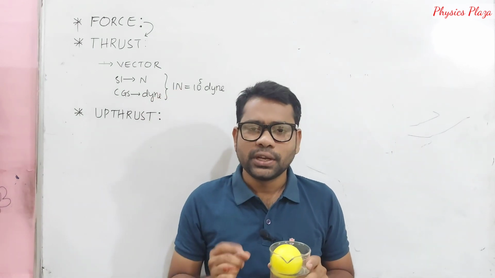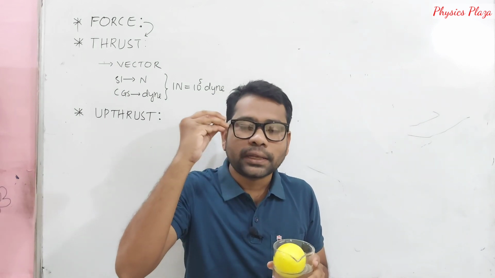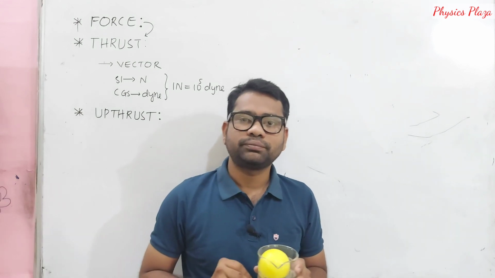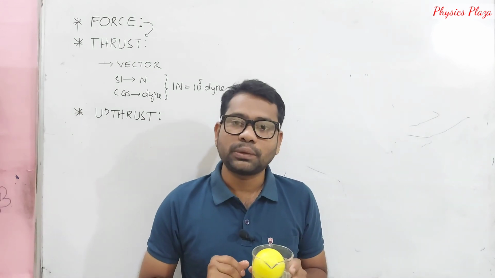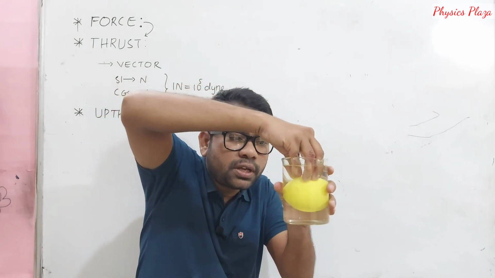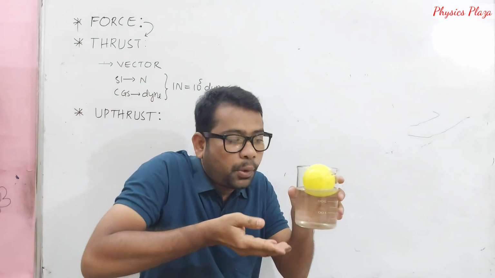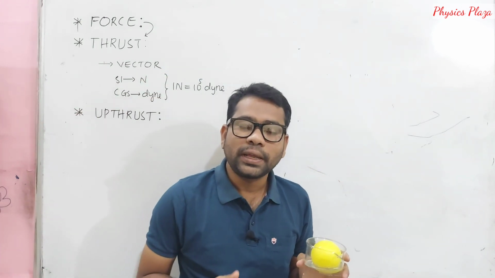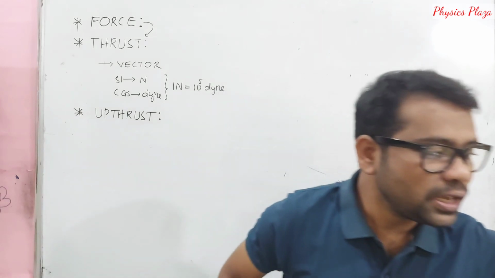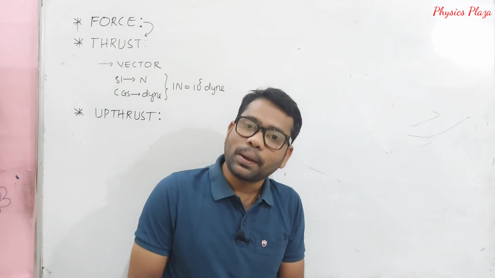What we have to understand is, as we already learned, when force is acting on a body, then only there will be a change in position. There must be some net force on the body. Here, as I am applying force, it is going downwards. The moment I withdraw my force, the ball is again coming back, which means it is experiencing some force. This force only we can call upthrust.